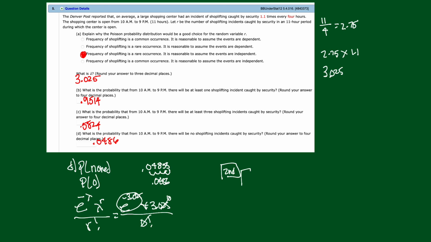Or if you like, just directly on your calculator. Second, VARs. Scroll down to, now it's just precisely one value, so we go to C, which is Poisson PDF, and lambda, you choose that one, lambda is 3.025, the x value is 0, you paste, and sure enough, I haven't done this, but I should get 0.04855, and then I'll round off and report my answer. And that takes care of all these problems out of section 5.4, and in fact, that's all of them out of chapter 5 now.